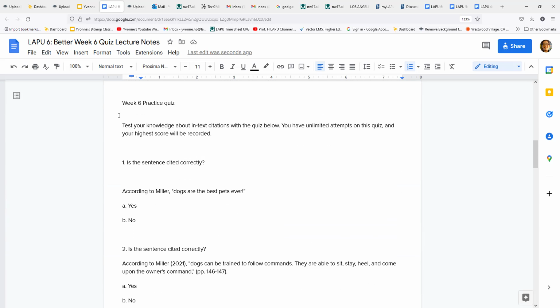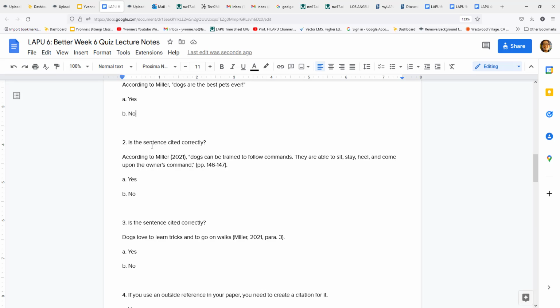So here you have your week 6 practice quiz. Is the sentence cited correctly? According to Miller, dogs are the best pets ever. The answer here is no, because you're missing the date. You're supposed to have 2022, page 22. Since that's missing, if you only have "according to Miller, dogs are the best pets ever," the answer is no, because you're missing your date and the page number.